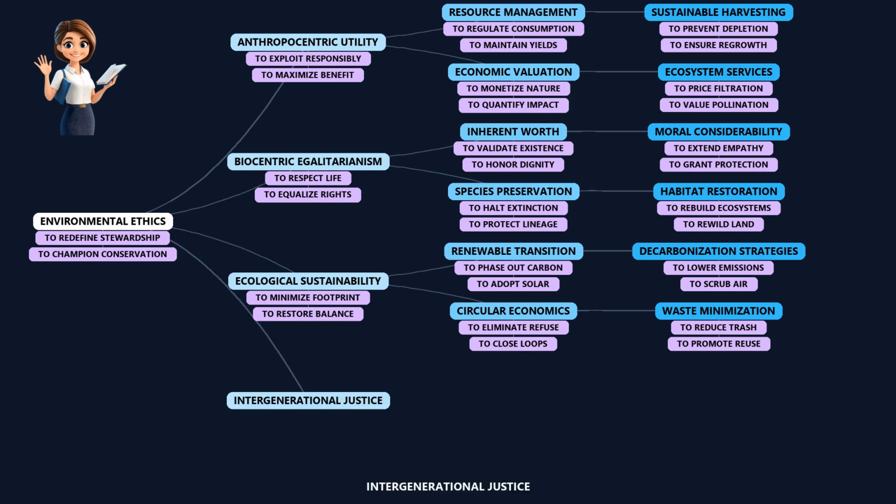Intergenerational justice. Honoring intergenerational justice is a way to protect posterity and fulfill duty to those who will live after us. In short, we are making sure we don't leave a broken planet for our grandchildren to fix.